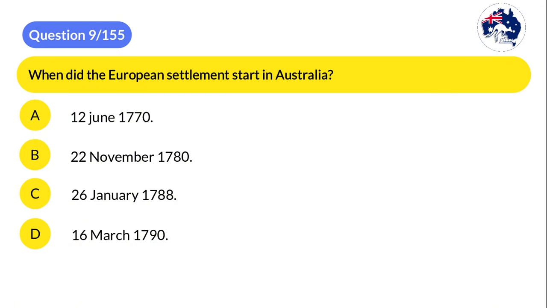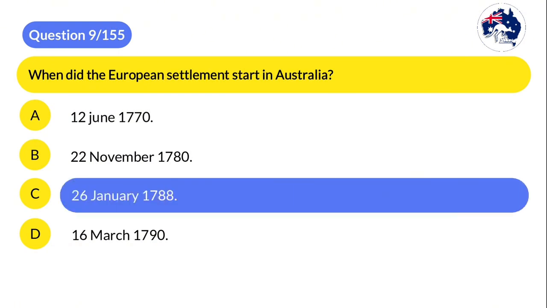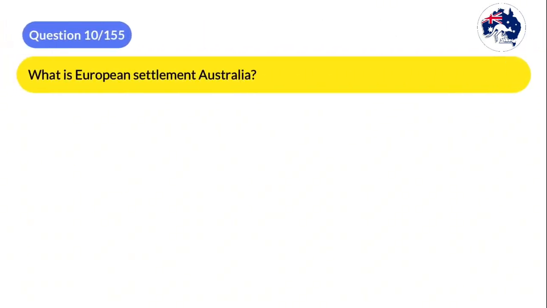The correct answer is C. January 26, 1788. Question 10. What is European settlement Australia?